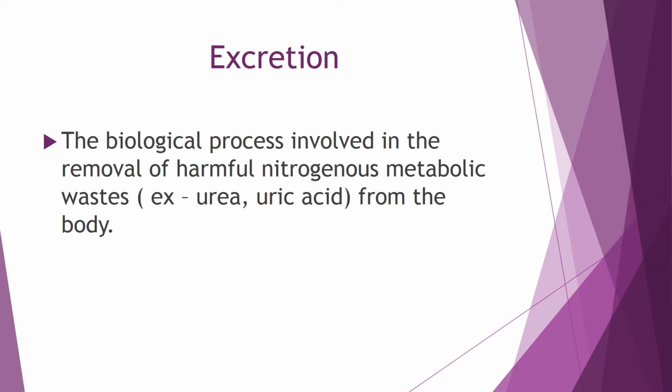The type of nitrogenous metabolic waste produced differs from one organism to another. In mammals, including human beings, the main nitrogenous metabolic waste is urea. In birds, it is uric acid, and in aquatic organisms, it is ammonia.